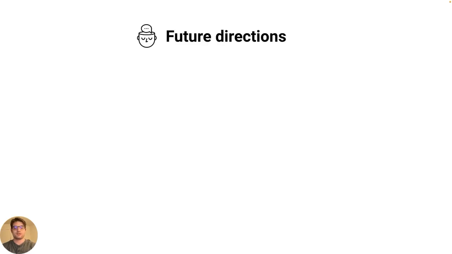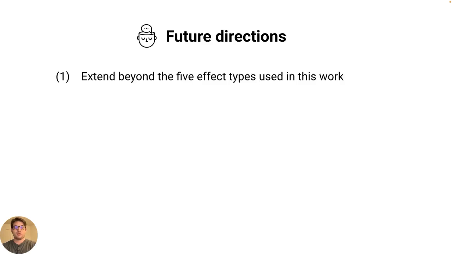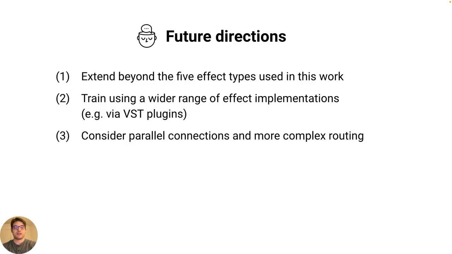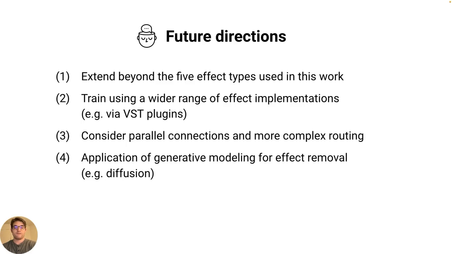Many directions exist for future work. A simple improvement would be to include more types of effects and implementations, like VST plugins in the training examples with corresponding effect-specific models. Also, modifications could be made to the inference procedure to consider more complex routing schemes that are present in many music production tools. These changes would likely improve real-world generalization. Finally, due to the rise of diffusion probabilistic models, we hypothesized that generative models may perform better than the filtering models proposed, since they would be able to generate a clean estimate without artifacts, especially in more difficult cases.